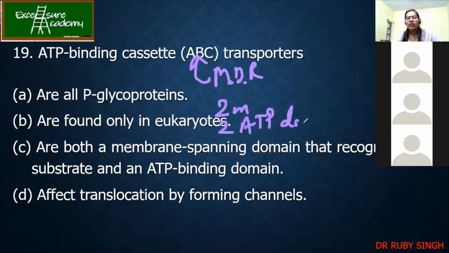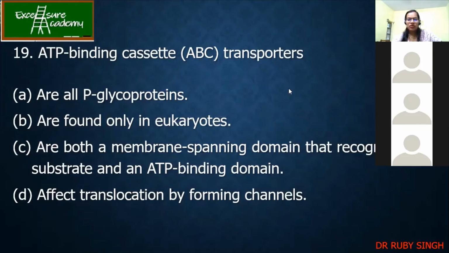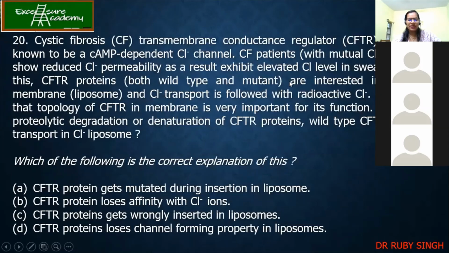When you study the structure, it becomes easy. So here the answer is C. They are P-glycoproteins in eukaryotes and everything. But basically they have the membrane domain that recognizes the substrate and the ATP binding domain. So this is the more correct answer. So this is not taken. Let's go to the next.